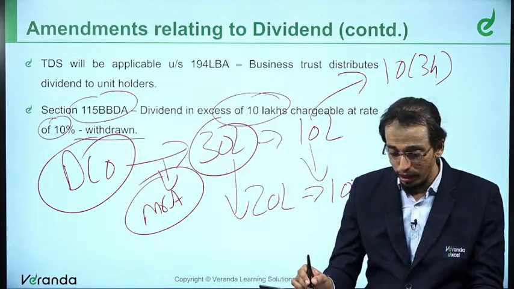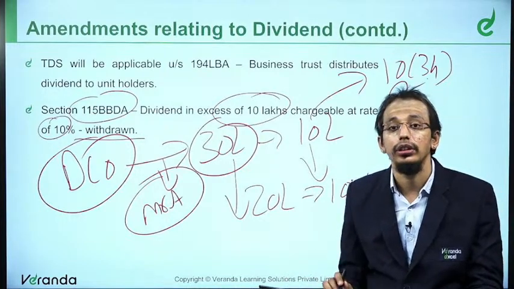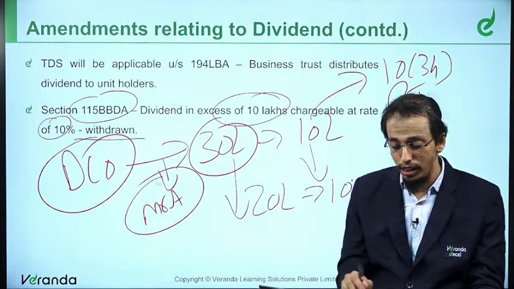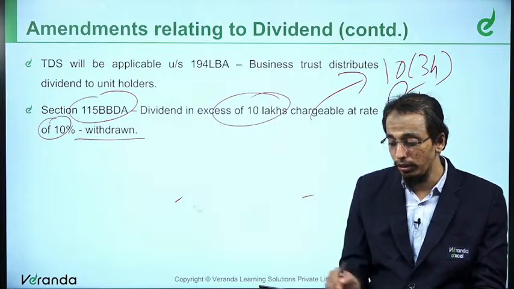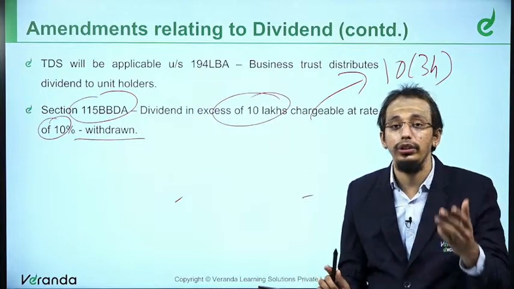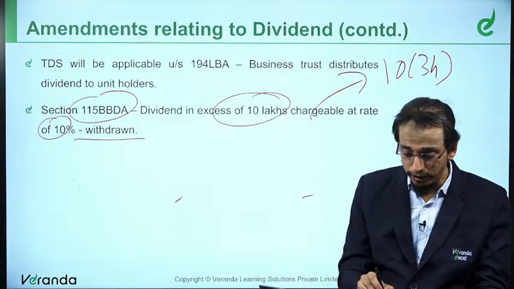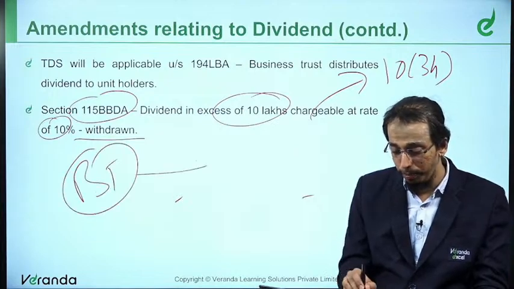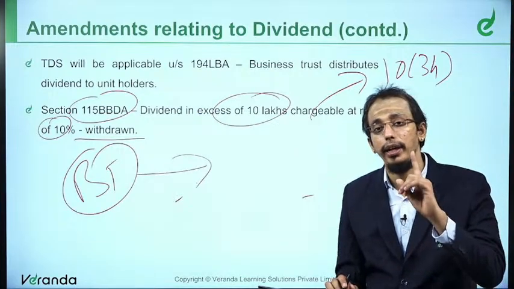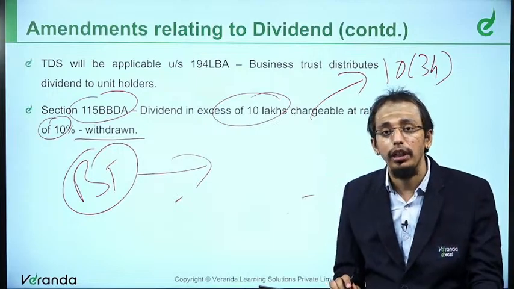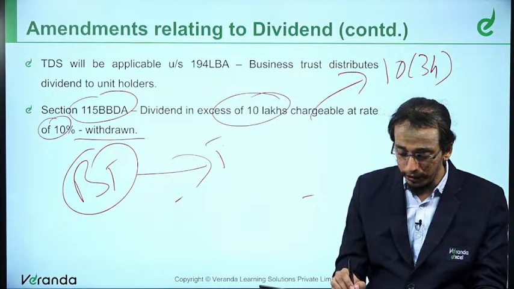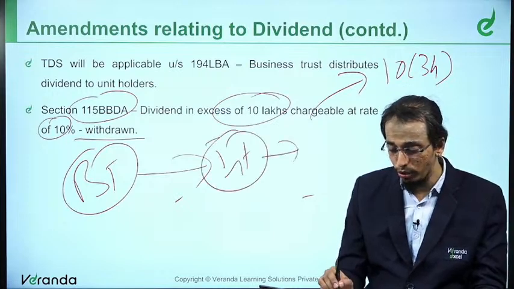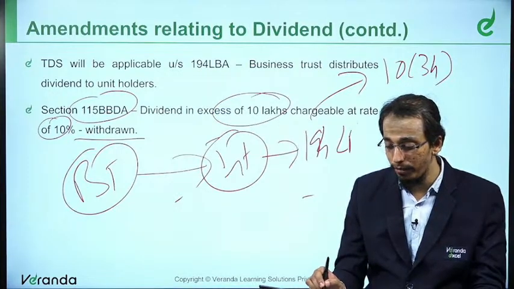Now, a business trust is like a pass-through entity. So whatever is the earnings of the business trust, it will give to its unit holders. Business trust can pay interest or dividends, all those things. When the business trust pays interest, TDS would be applicable under section 194LBA.